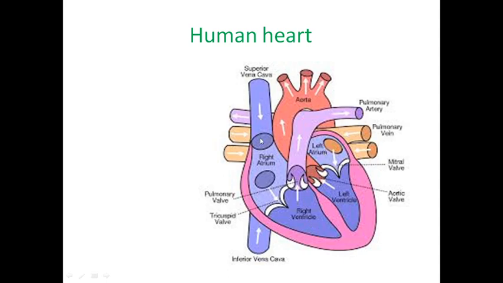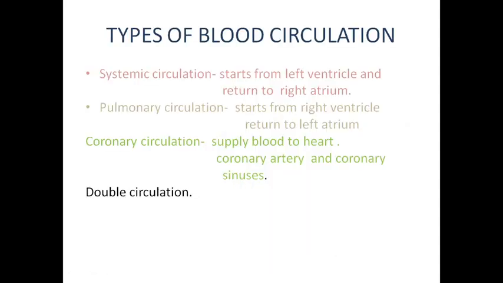Next one is called coronary circulation. In coronary circulation, blood is supplied to the heart by the coronary arteries, and once it is utilized, it is recollected by the coronary sinus. And the next one is called double circulation.